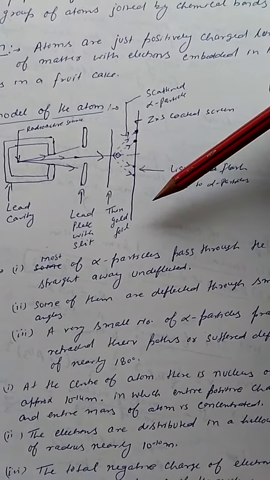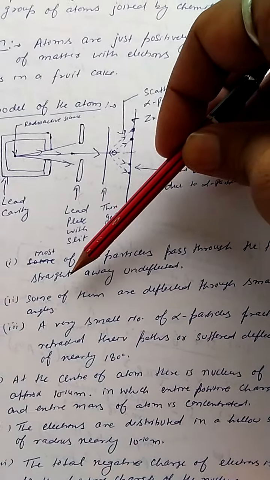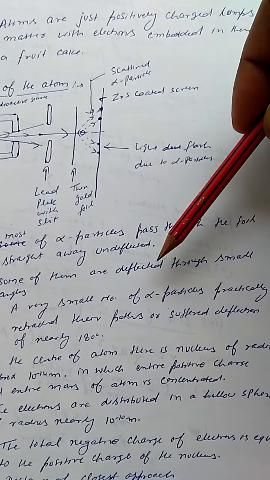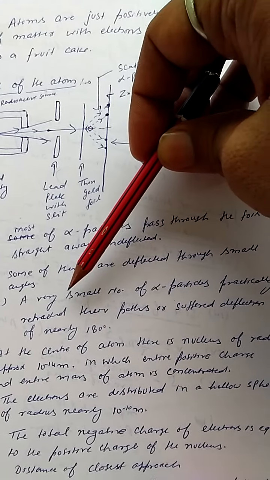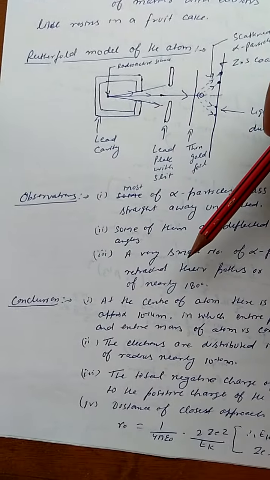Observation: most of the alpha particles pass through the foil straight, undeflected. Some of them are deflected through a small angle. A very small number of alpha particles practically retrace their path, suffering a deflection of nearly 180 degrees.